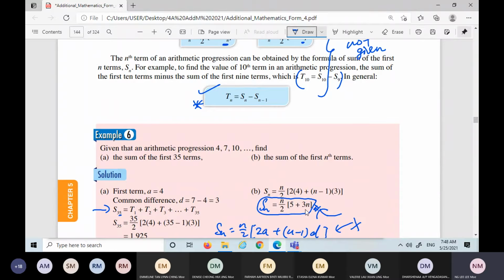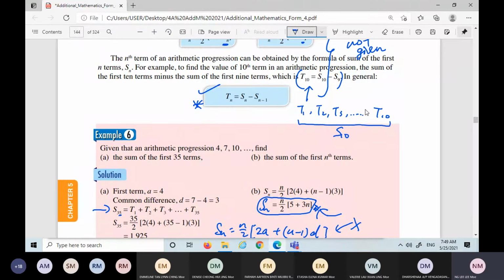So what you're going to find is Tn. Then you base on this formula and find it. Sometimes the question will be given in this way, with a solid example. Like, for example, T10 is what? S10 minus S9. You follow this formula. S10 means T1, T2, T3, you add until T10. This is S10.